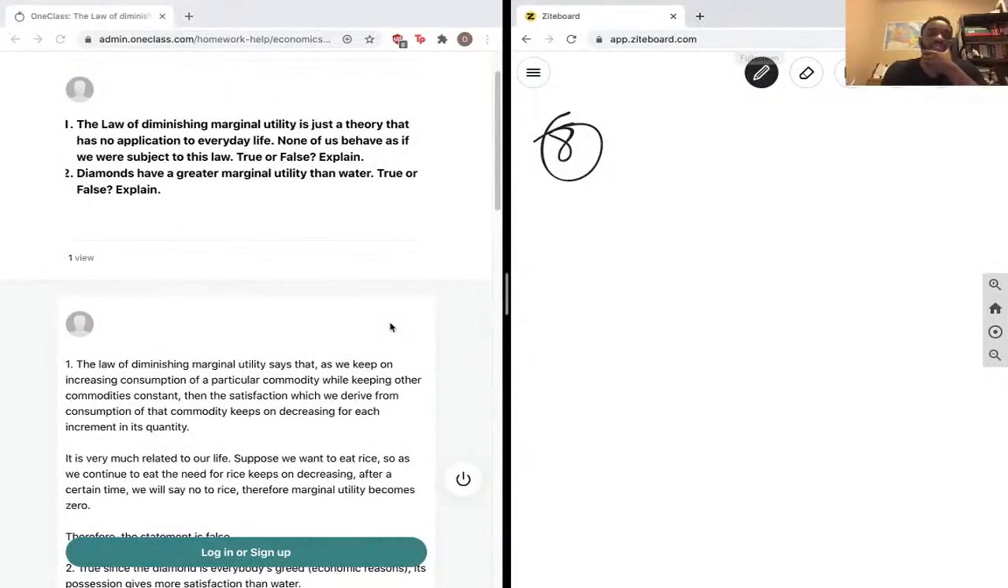In this scenario, once we're full and we've benefited from all our rice consumption, our total utility is maximized. But at the beginning of that meal, as we continue to eat the rice, our marginal utility kept on going down. So this is correct. So the first one is false.